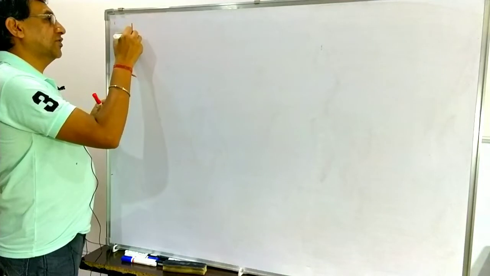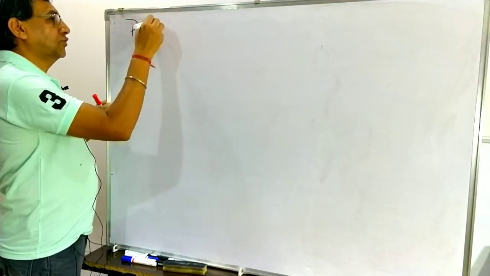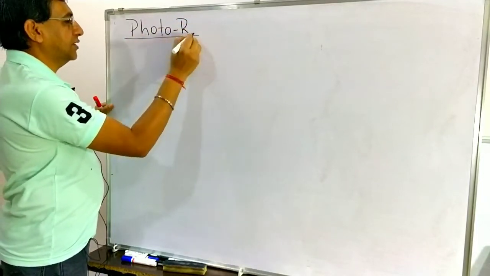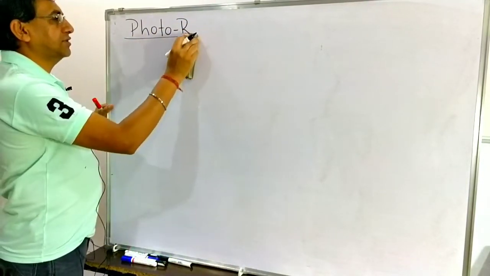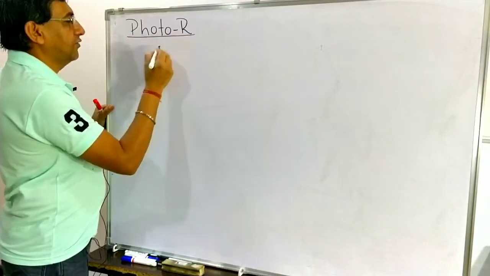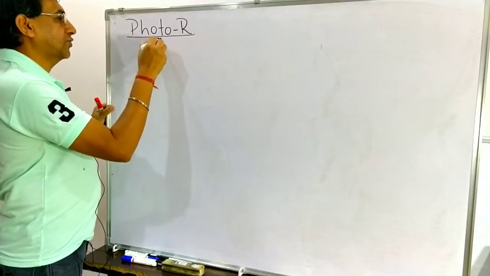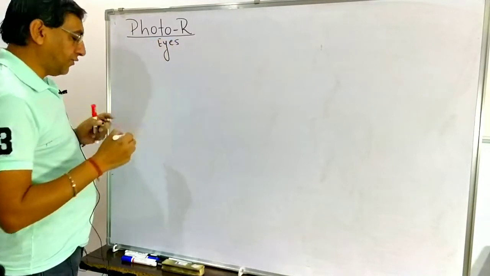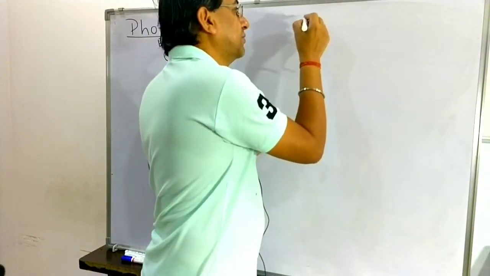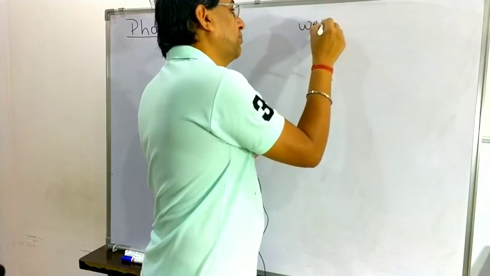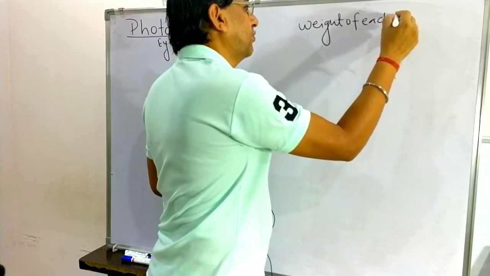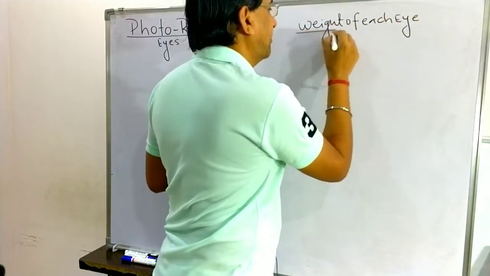For the sense of vision, the first type is the photoreceptor. They ask up to the internal structure of the eye, so we will easily complete it. Related with the photoreceptor we have a pair of eyes. Now we are going to discuss the eye. What is the weight of each eye? What is your opinion?